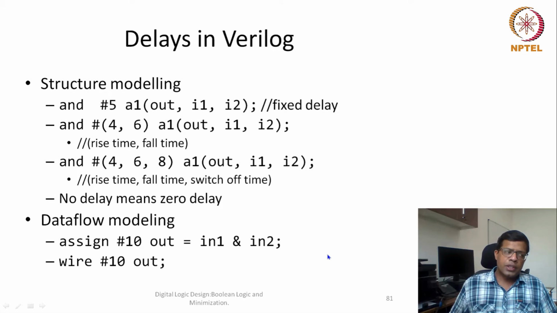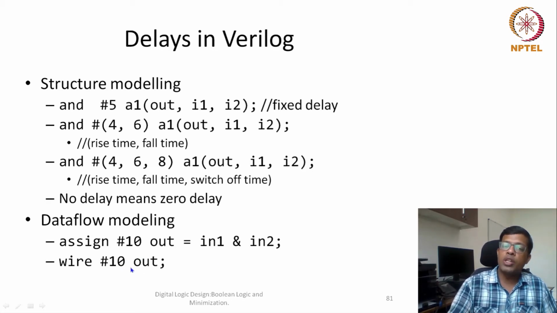There is also a possibility of a propagation delay because of wires. So we can also define a propagation delay on wires. Whenever we define this out as a wire, we can also say hash 10, which means that whenever anything is assigned to out, there would be a delay of 10. So these two statements are slightly different. In the first statement, we are saying that this expression would be computed, and that computation would be given after a certain time to my output.